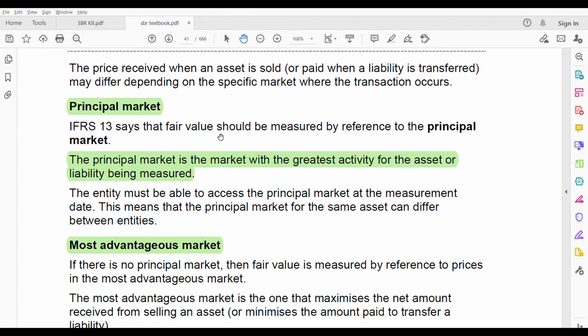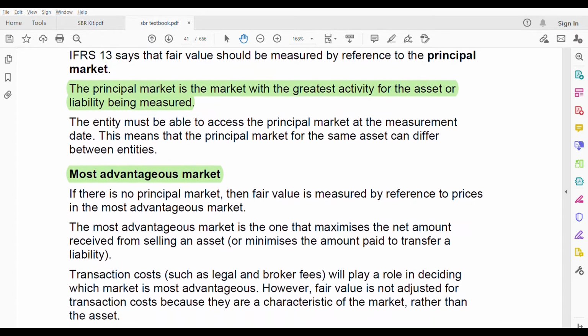The entity must be able to access the principal market at the measurement date. You should be able to access that principal market whenever you are measuring the fair value. This means that the principal market for the same asset can differ between entities, right? For the same asset, the principal market might be different from entity to entity. Not every entity will have the same principal market for the same asset, because they might not have access to that principal market at the measurement date.